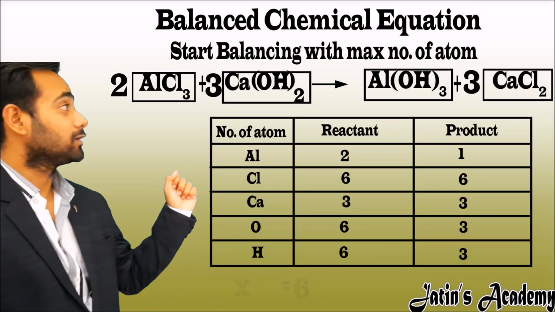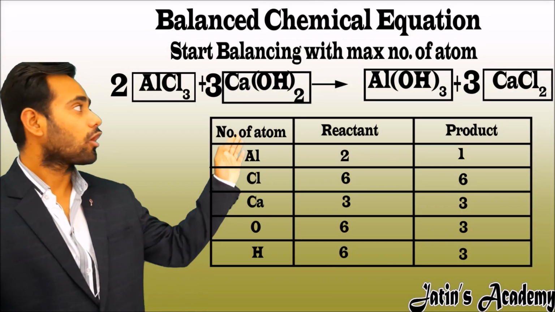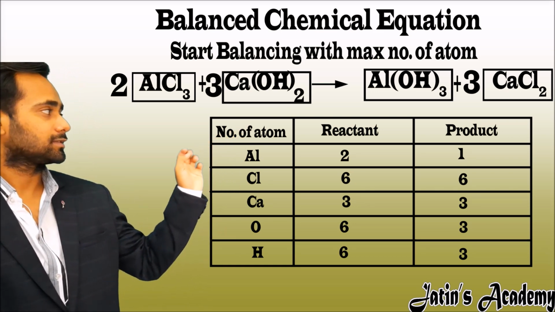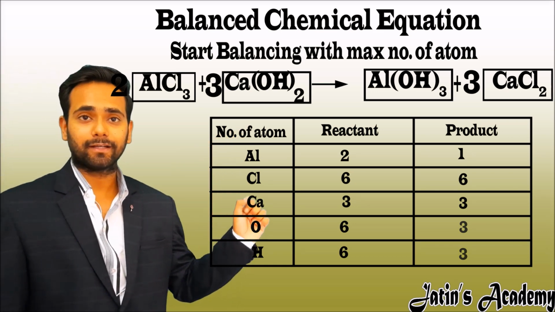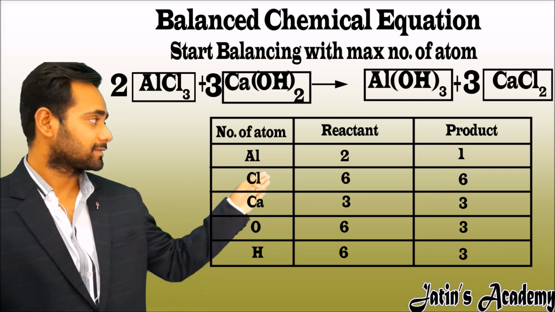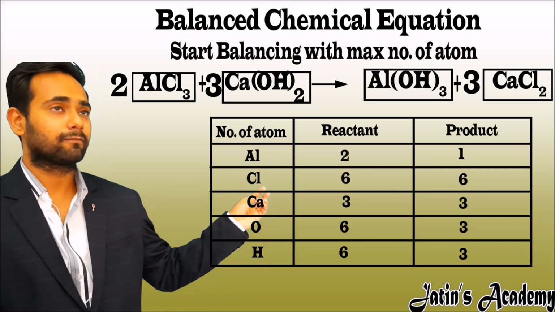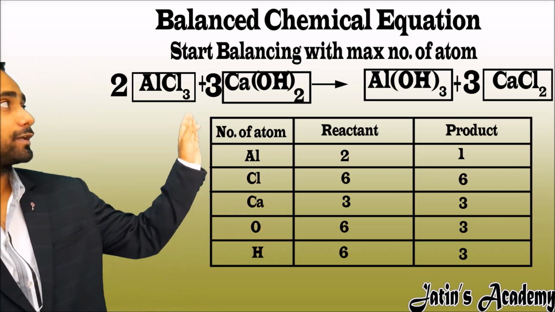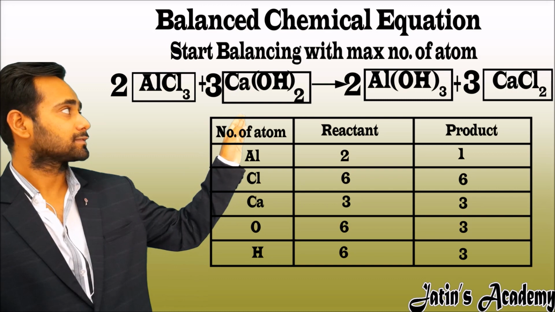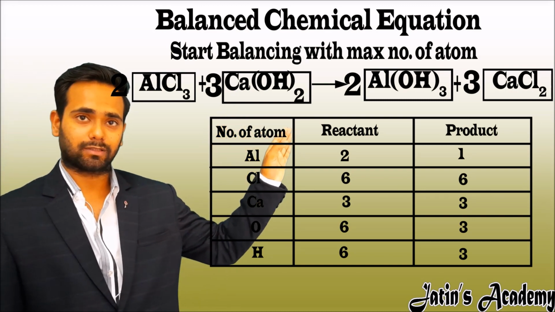Now from the table, note the maximum number of atoms which is unbalanced. On the product side, oxygen and hydrogen have 3 atoms, which is unbalanced. So in order to make 6 we have to multiply by 2. How do we multiply by 2? We have to multiply 2 on the product side of the box which has aluminum hydroxide.